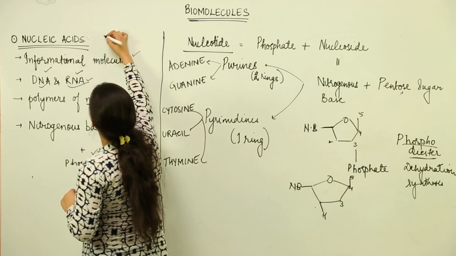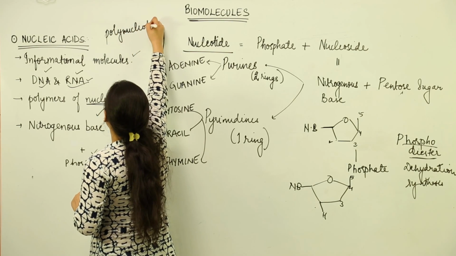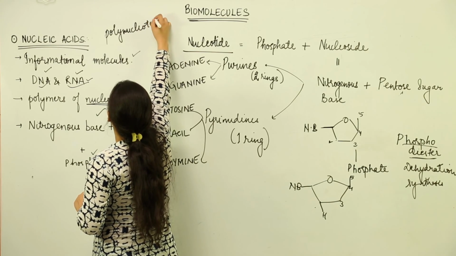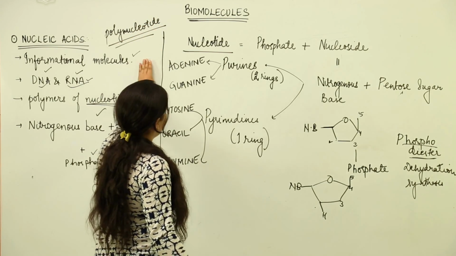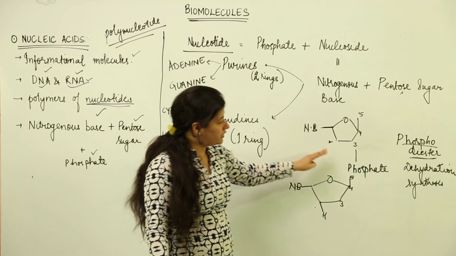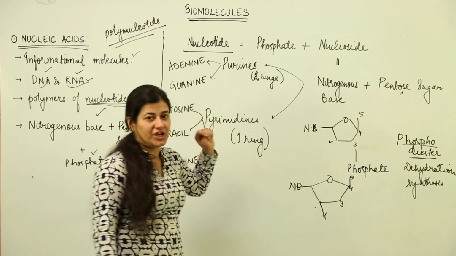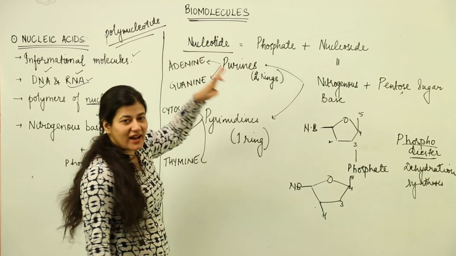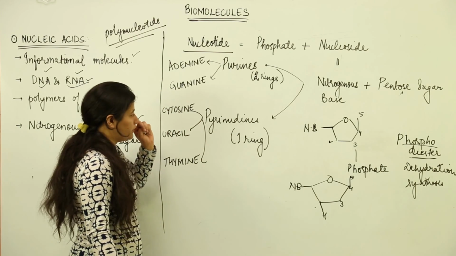So we have nucleic acid where we need to see a polynucleotide chain. Alright, so the polynucleotide chain is formed by many nucleotides. When they come close to each other by the formation of phosphodiester bond, there would be a nucleotide chain that would be formed. So we understand the gross terms in case of nucleotide and the nucleic acid.